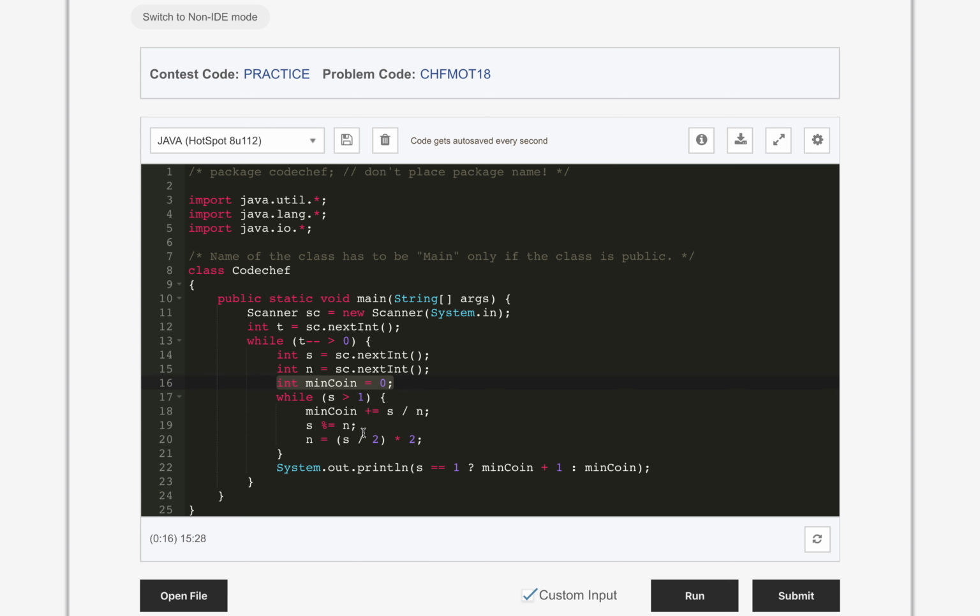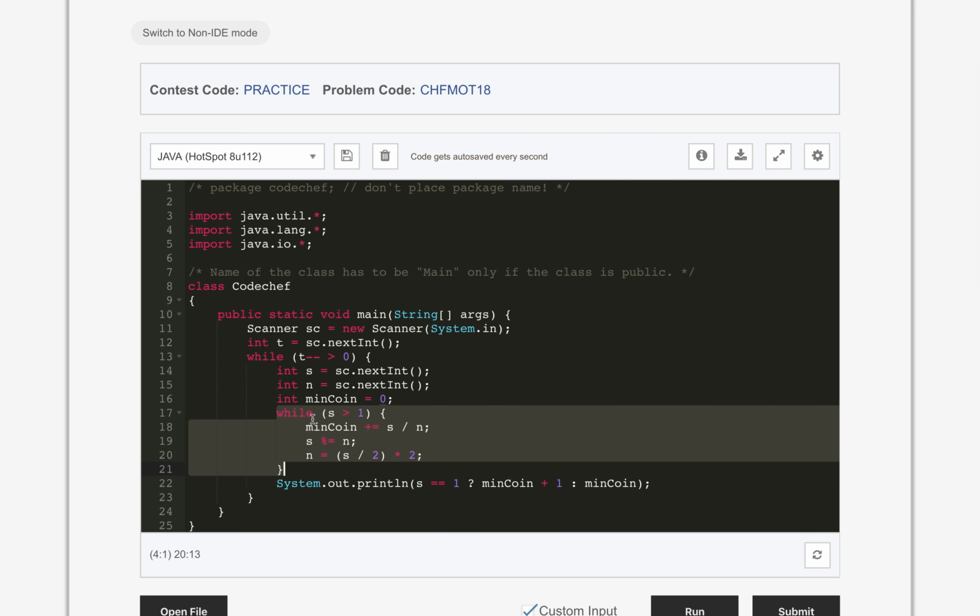This will always be the nearest even number to s. In the end we check if s is 1, then add 1 more to the coin count, and otherwise we simply output the min coins we calculated using this while loop. So, this is the solution.